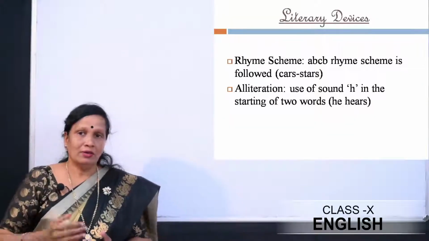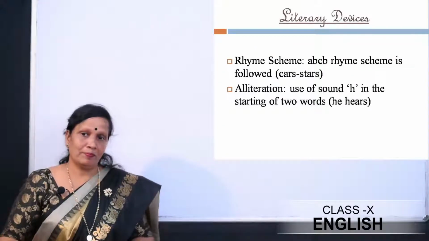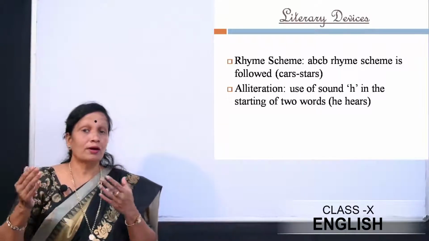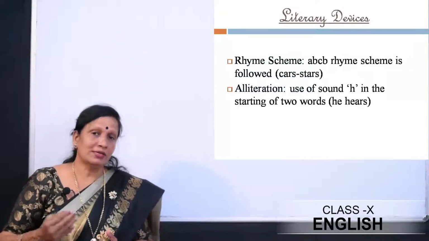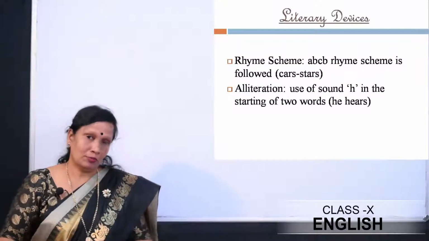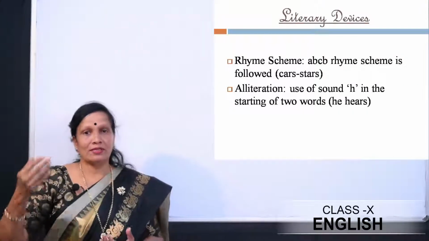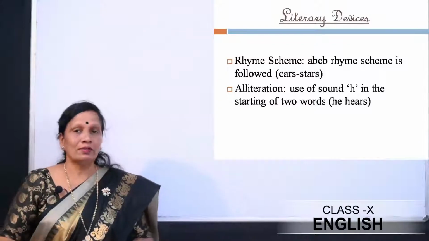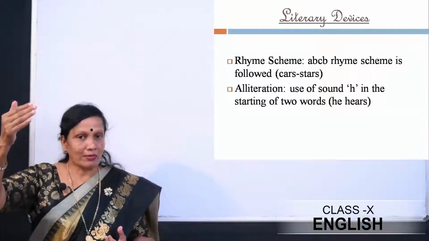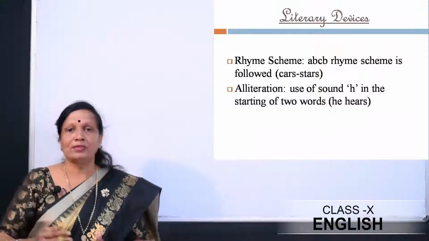So dear children, let's look at the literary devices. Rhyme scheme is again ABCB: cars, stars. Alliteration, again the sound of h in he and hears. So I hope you have understood the poem. We looked at each stanza separately, looked at the word meanings and also at the literary devices. You might have noticed that ABCB is the rhyme scheme of all the stanzas. Therefore, the rhyme scheme of the poem would be ABCB.